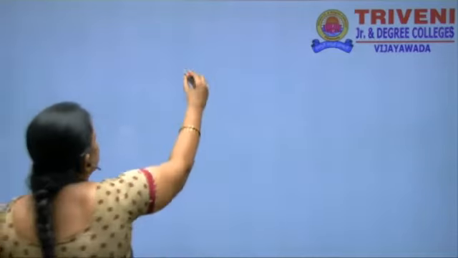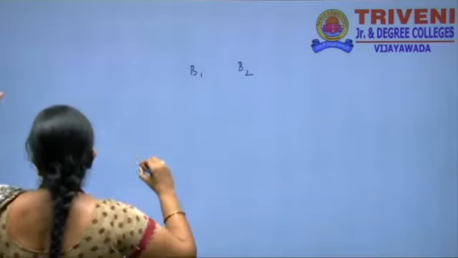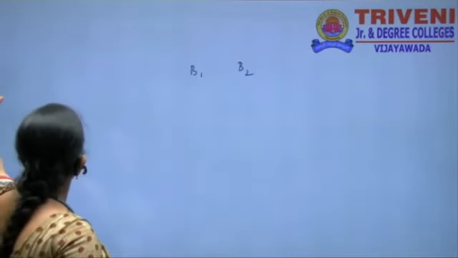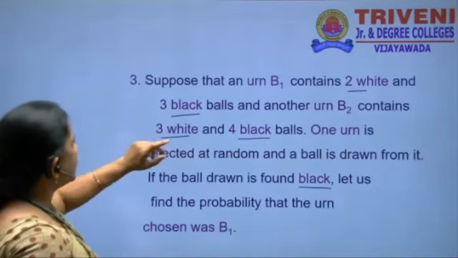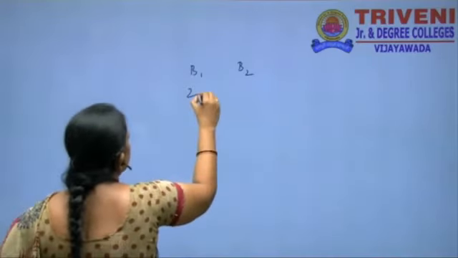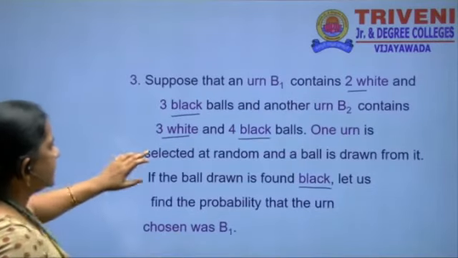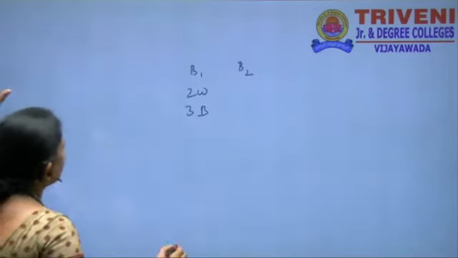Suppose B1 and B2 are 2 bags. B1 has 2 white and 3 black balls. The second bag has 3 white and 4 black balls.